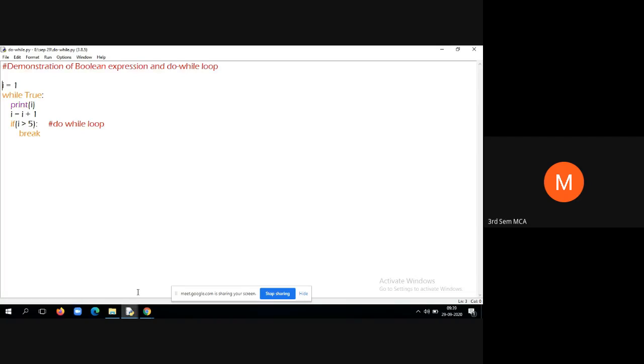So that means we need to understand when to use entry control loops and when to use exit control loops. The major difference is that when you use entry control loop, you cannot execute the loop even once if the condition is false. But when you go with the exit control loop, by default it will execute the loop content one time. Then at the end it will check whether the condition is satisfied or not. That is exit control. So in this case there is no control at entry because we set the loop as an infinite loop. Then after that we put the if condition.